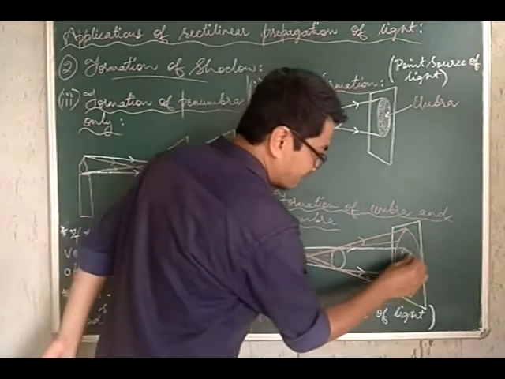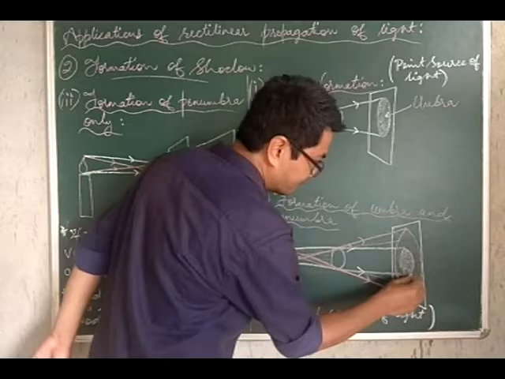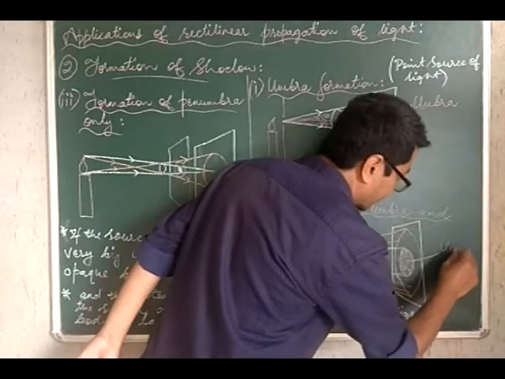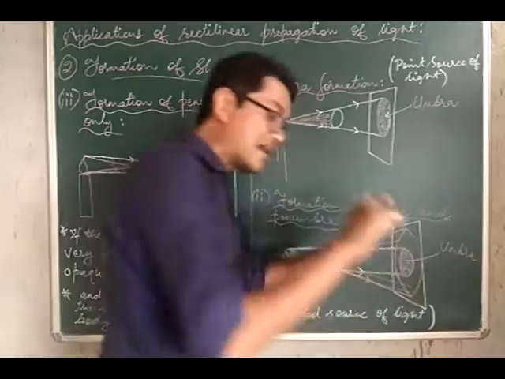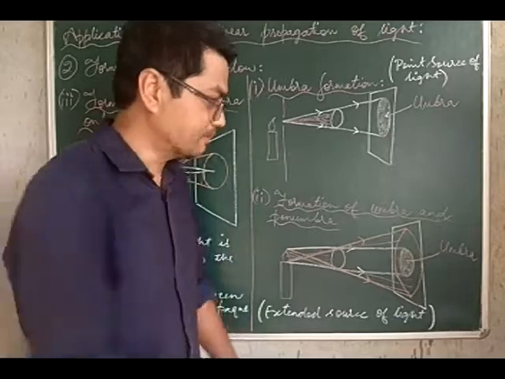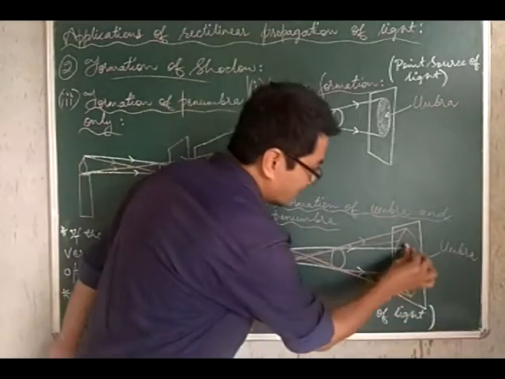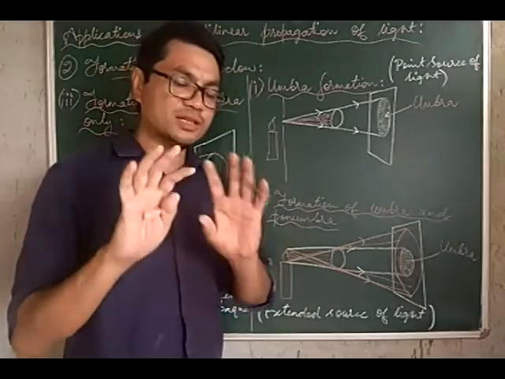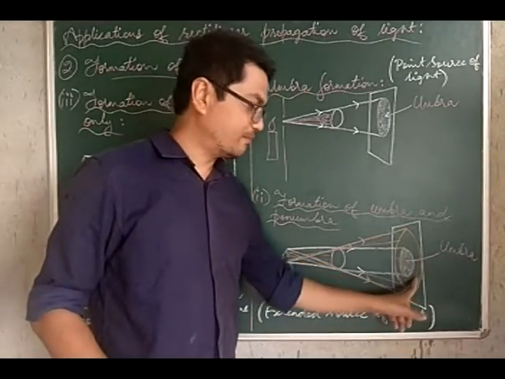It is dim, it is less bright, but not completely dark, remember. So we have the central portion here. This central portion is very dark and it is called the umbra. Now surrounding the umbra, the penumbra will always be surrounding the umbra, remember. So surrounding the umbra, we have another less dark, or rather dim patch.